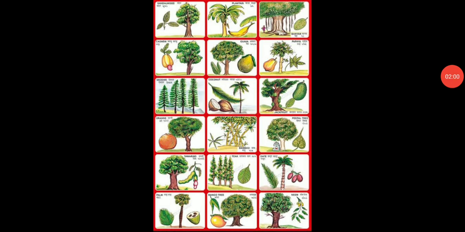Tom, now see, these are the examples of trees. Trees have thick trunks and they are tall. You can see here, for example, neem, mango, coconut tree, orange tree, banyan tree. These are the examples of trees because they have thick trunks and they are tall plants.